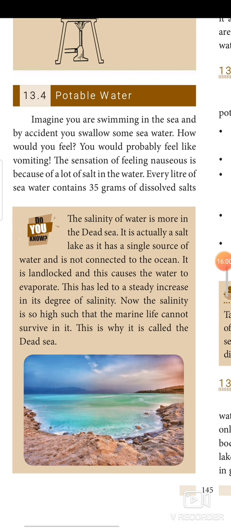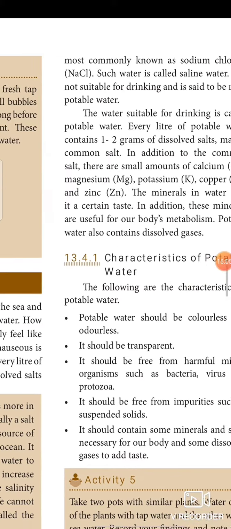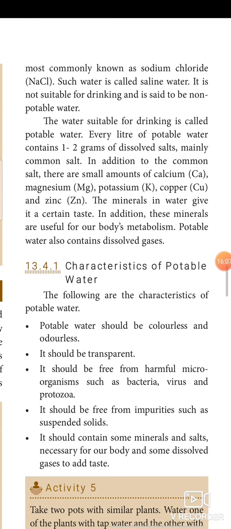Every liter of seawater contains 35 grams of dissolved salt, most commonly known as sodium chloride, NaCl. Such water is called saline water. It is not suitable for drinking and is said to be non-potable water. The water suitable for drinking is called potable water. Every liter of potable water contains 1 to 2 grams of dissolved salts, mainly common salt. In addition to the common salt, there are some amounts of calcium, magnesium, potassium, copper and zinc. Depending upon the places, the salts may vary.